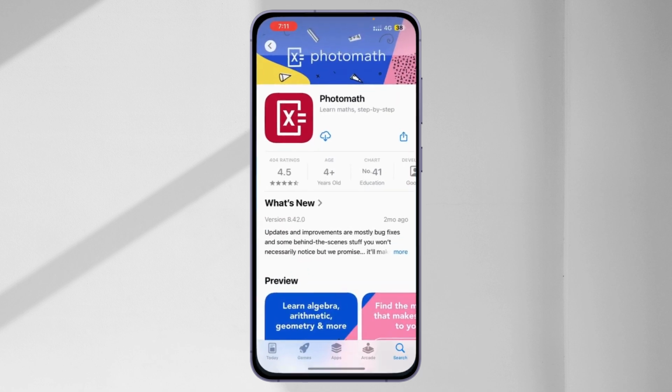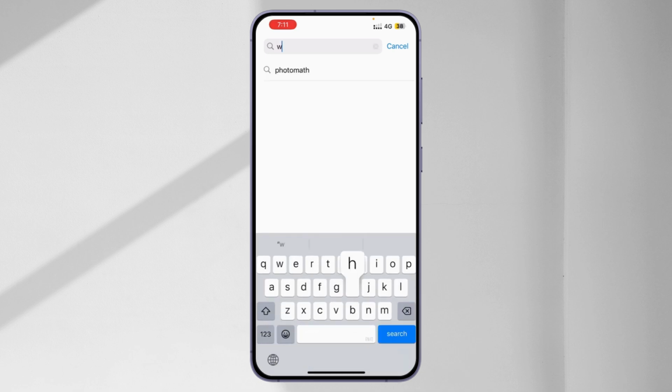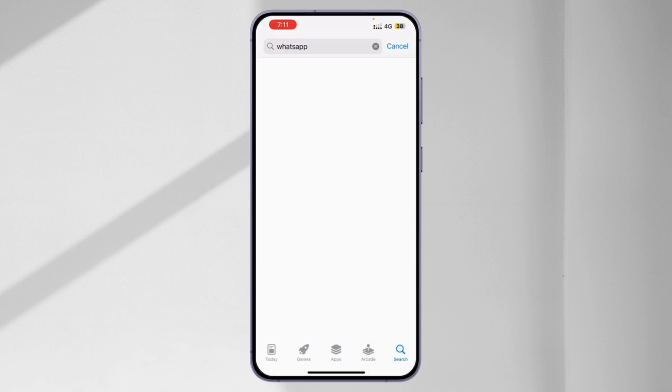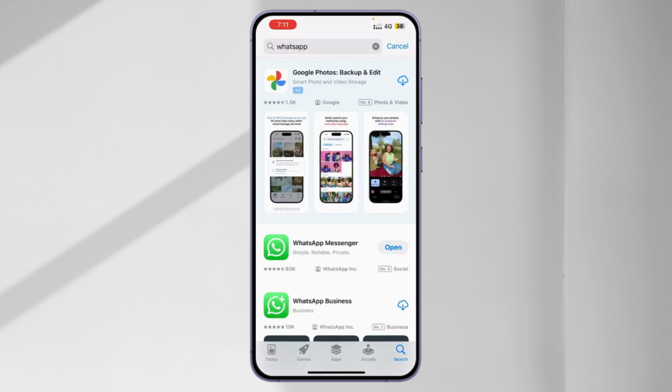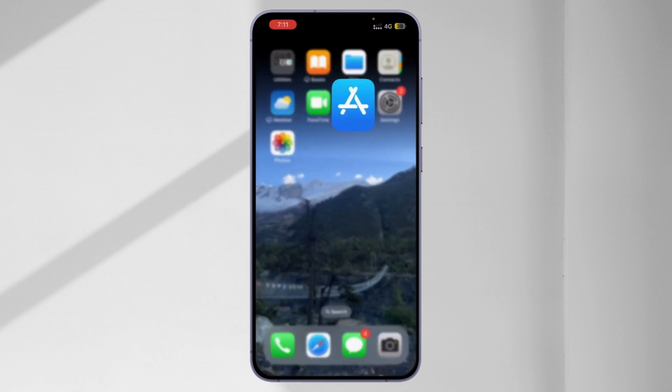Next, make sure you're using the latest version of WhatsApp. Simply tap on the search icon and search for WhatsApp. If there's an update available, simply update it. If not, let's move on to the next step.